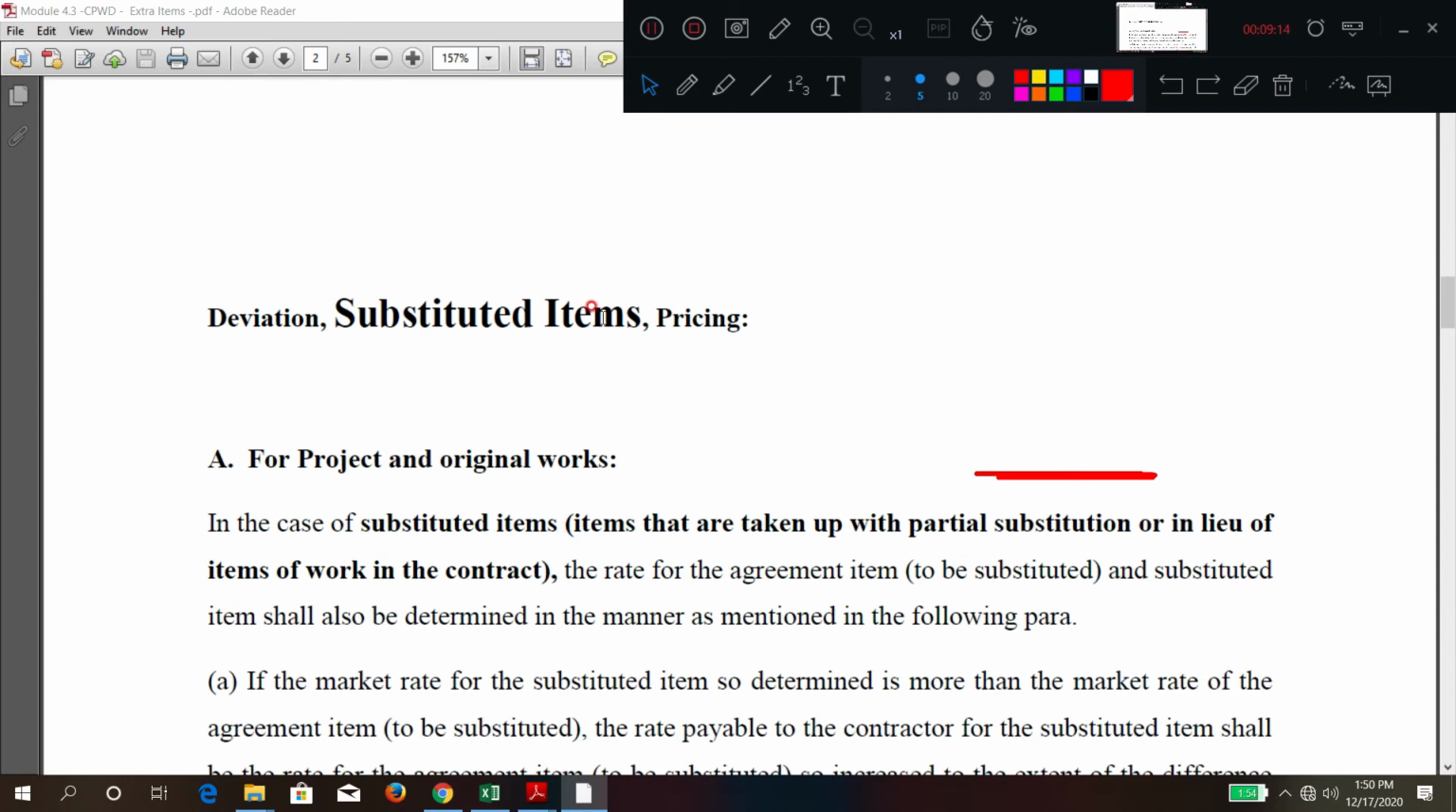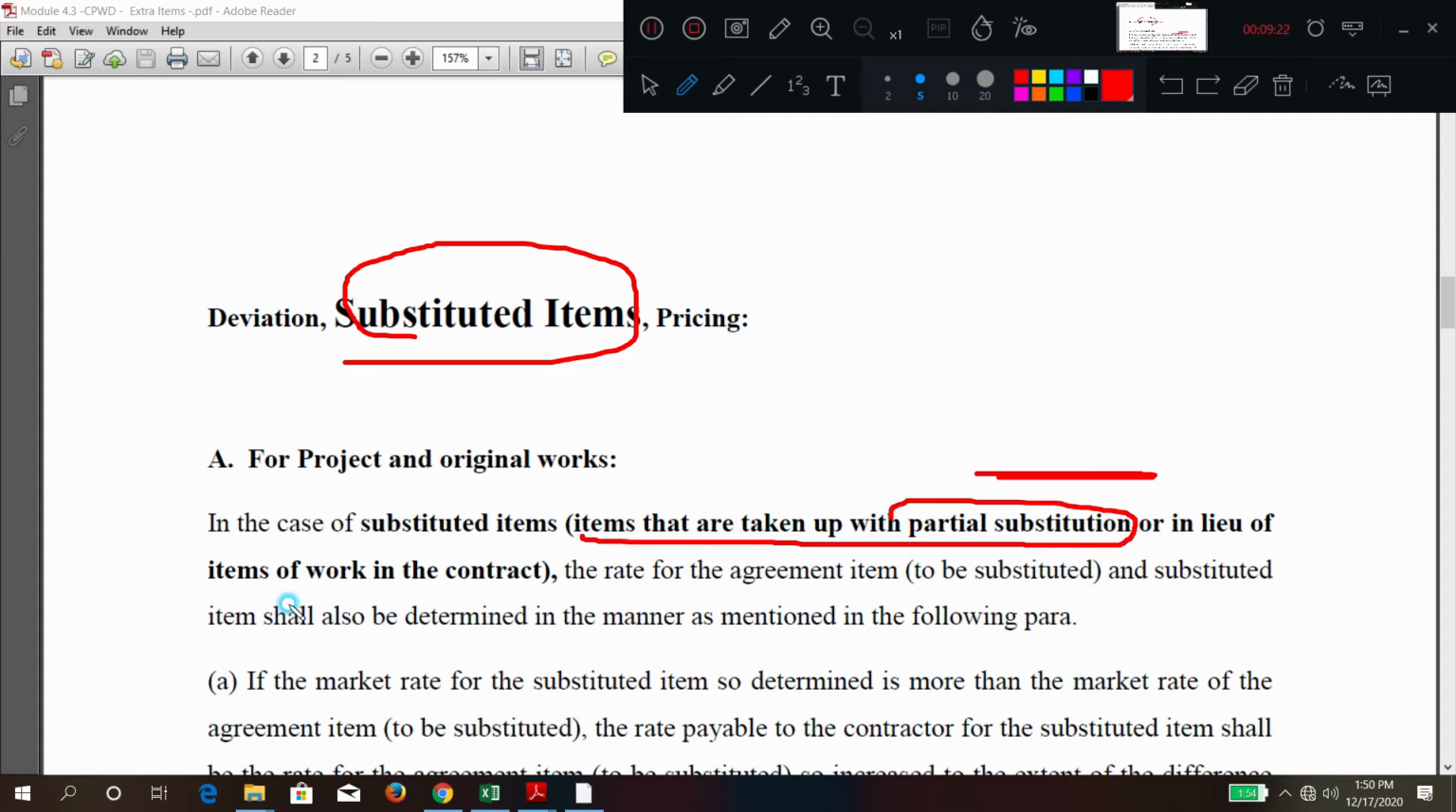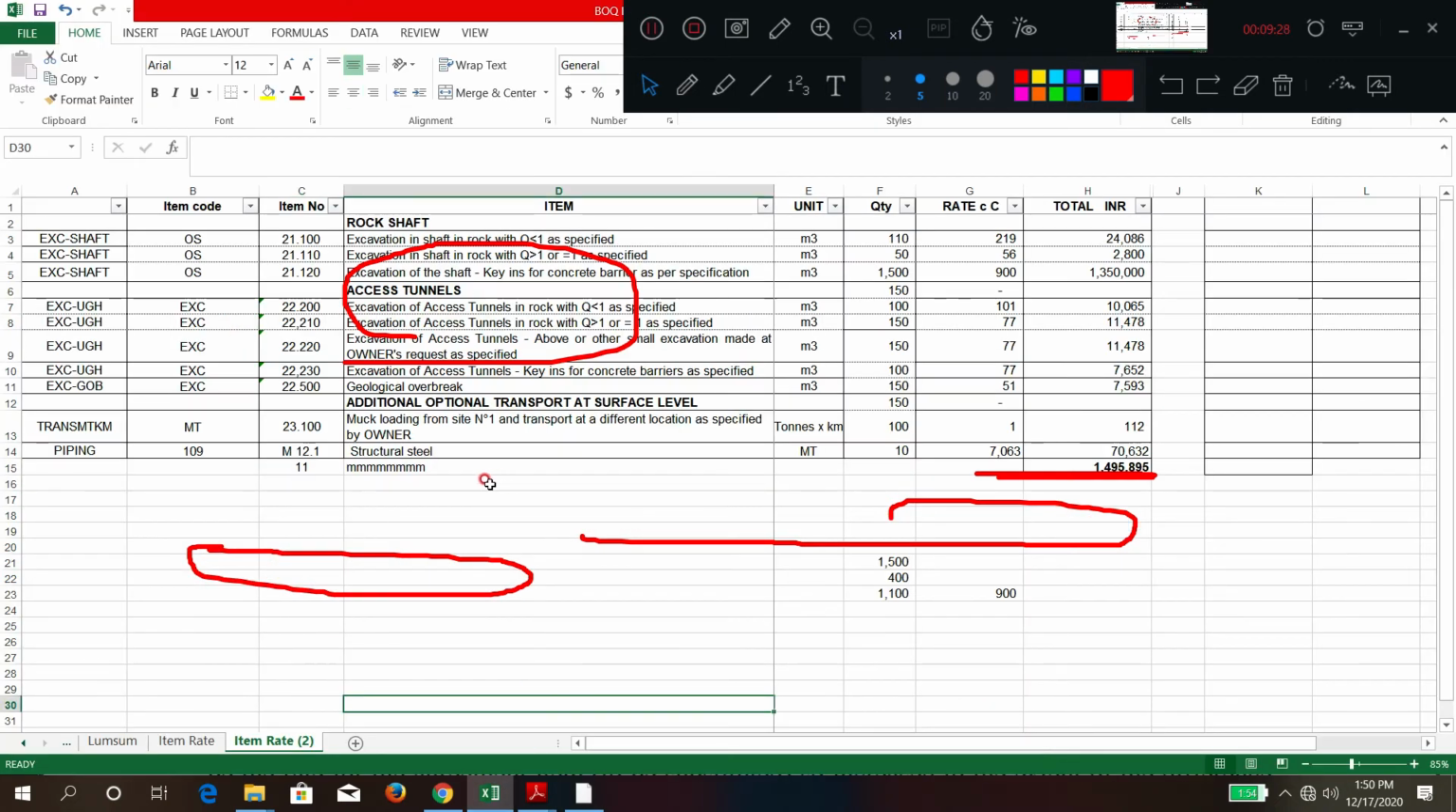Okay, so like that. Next is substituted items. What do you mean by substituted items? These items are taken up with the partial substitution or in lieu of items of the work in the contract. What is happening here? Let us go back to this one. Suppose substitute item means what? You are not going to execute this item. Instead of this, you are going to execute this item.